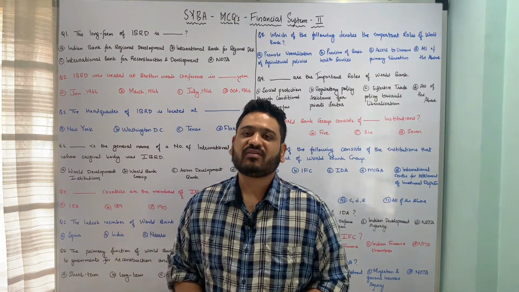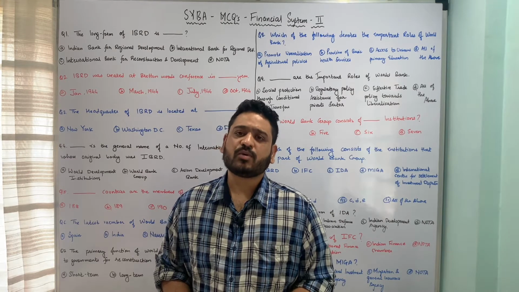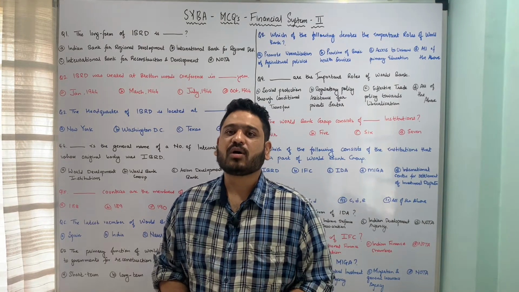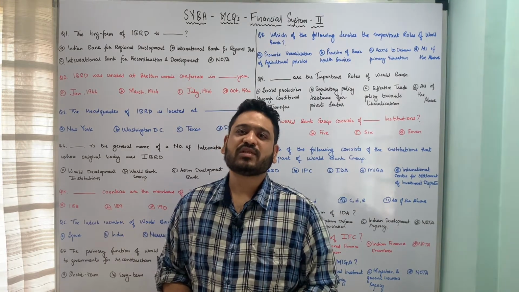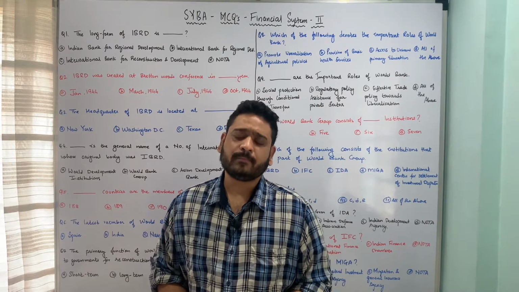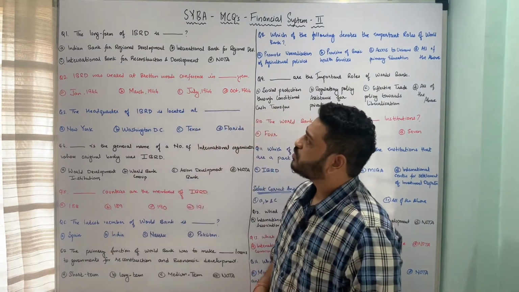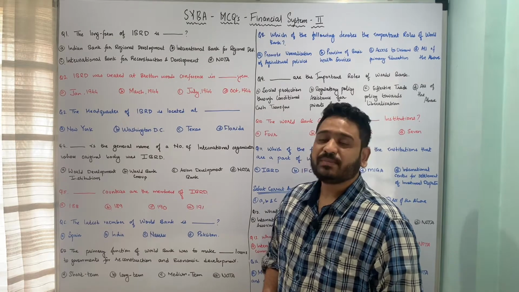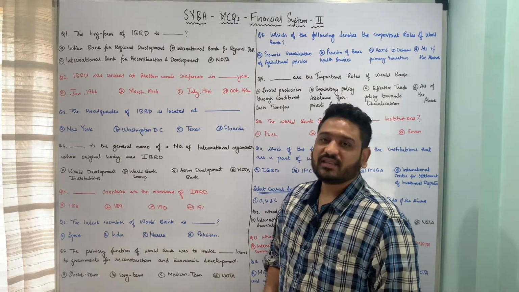In my previous lecture, I have covered MCQs with respect to International Monetary Fund. In today's class, I'll talk about some of the important multiple choice questions with respect to IBRD or World Bank. So let's get started. The first question is, the long form of IBRD is dash, and the underlying options are